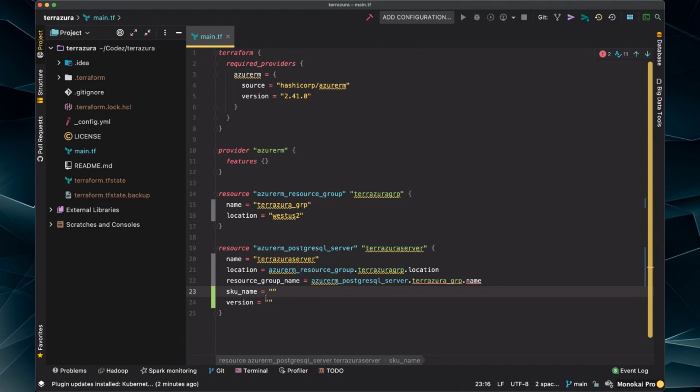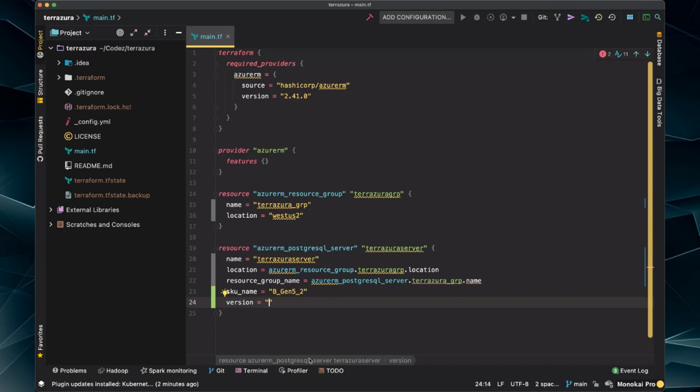All right, so we got SKU name, version. The SKU name, I don't know what to tell you about this. You got to look them up. Azure's really weird about some of the SKUs. Like you have to know, and you have to go to the docs and look up what the thing is you want, because it's a specific server that it'll put it on, like the VM spec and stuff. So it's Gen 5 2 that I'm using for this. That'll keep me at about $50 a month with this, and then the version.